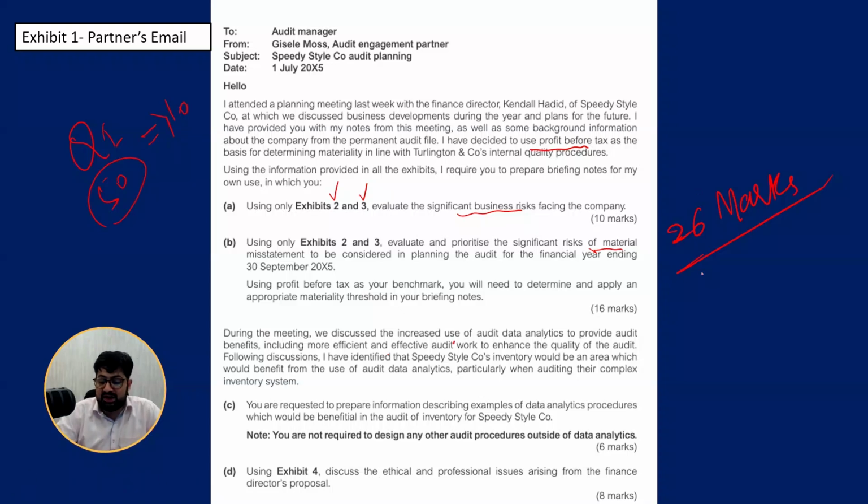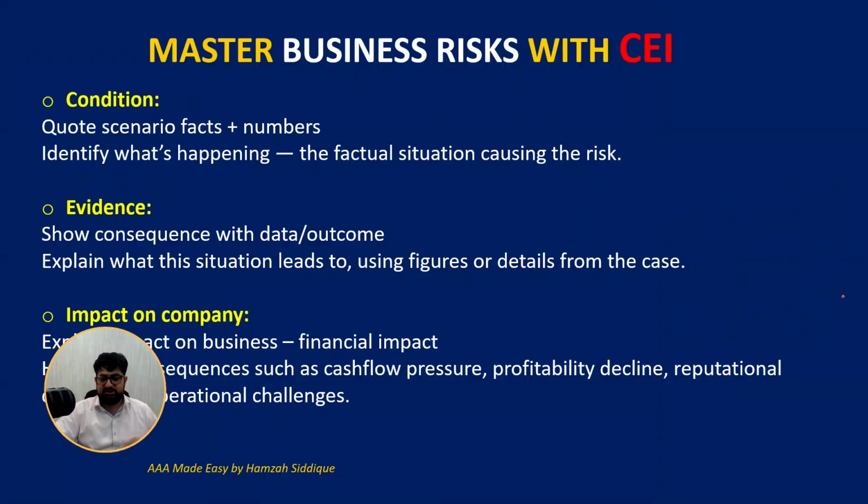So in other words, we can easily add 5 professional marks to it. So it is around a 31 mark question. And let me tell you, it is very difficult to pass the AAA paper if you don't perform well in this question of your exam. Remember that in this part, because with 31 marks you can gain very good marks and they become a sound foundation for you to pass your paper. Now, let us proceed further.